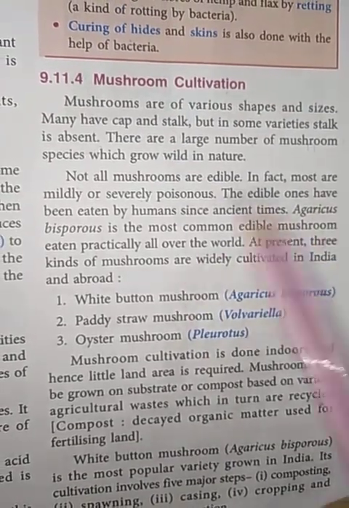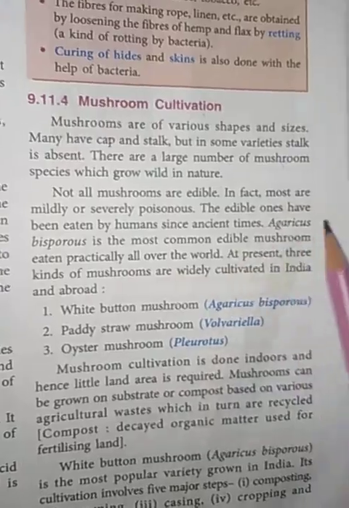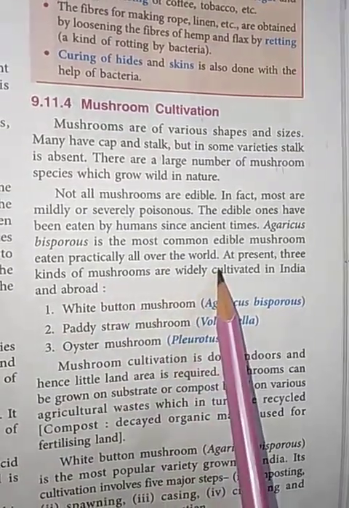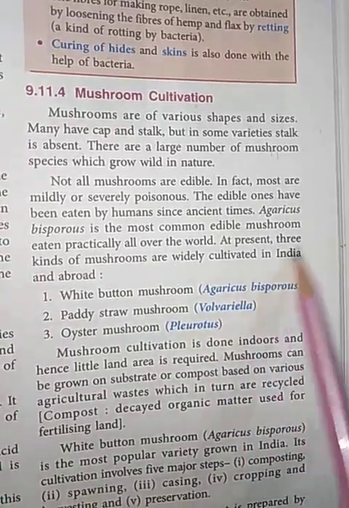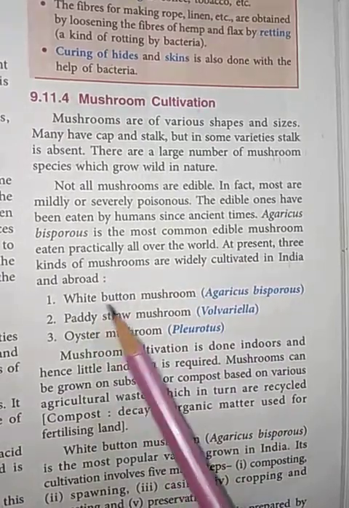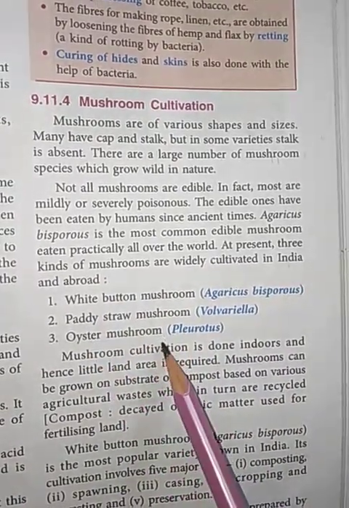Then the edible ones have been eaten by humans since ancient times. Now Agaricus bisporus is the most commonly used mushroom all over the world. At present, three kinds of mushrooms are widely cultivated in India. First is known as white button mushroom, second is paddy straw mushroom, third is oyster mushroom.